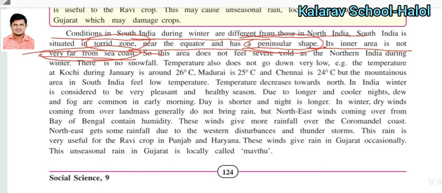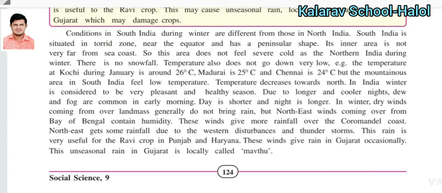So here we are talking about South India. Listen very carefully: South India is situated in the torrid zone, number 2, it has a peninsular shape, and it is not very far from the sea coast. So this area does not feel severe cold like northern India during the winter. During the winter time, this area has a moderate type of climate. There is no snowfall. Temperature also does not go down very low.